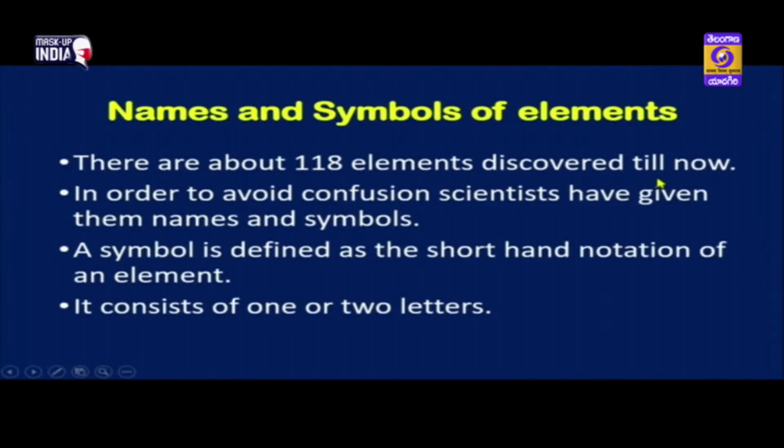There are about 118 elements discovered till now. In order to avoid confusion, scientists have given them names and symbols also. A symbol is defined as the shorthand notation of an element. It consists of one or two letters. Just now we have seen, children, for hydrogen we have used H, for phosphorus we have used P. That is the symbol of the element.